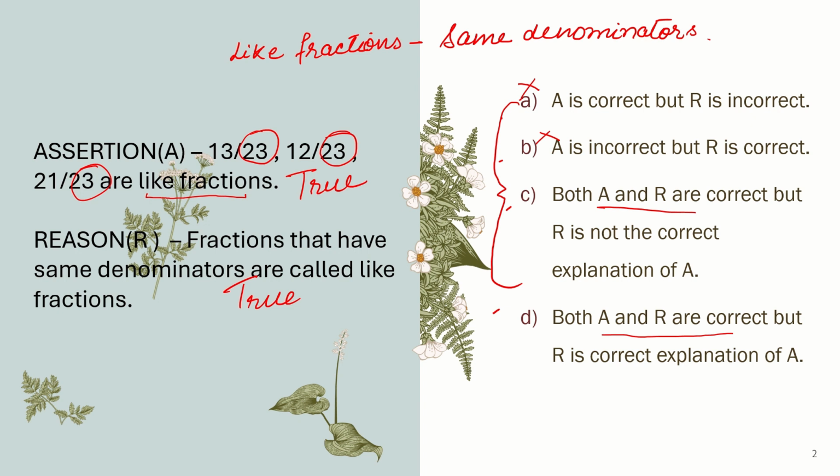But now I have to think, is R the correct explanation of A or not? So just check. Is the reason related to the assertion only? Yes, as in the assertion we are talking about like fractions, and in the next one we have the definition of like fractions only. So yes, assertion and reason both are true, and reason is the correct explanation of assertion. So which one is correct? Answer D is correct. The correct option is D.